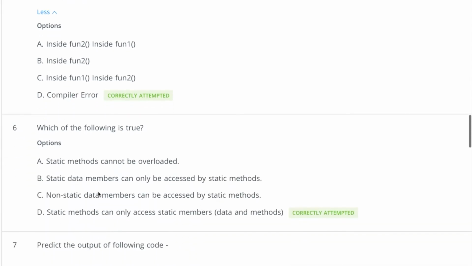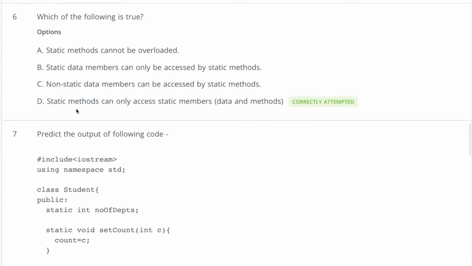Clear? Coming to the sixth question, which of the following is true? Static methods cannot be overloaded, and that's incorrect. Static data members can only be accessed by static methods. That is also incorrect because static data members can be accessed by other members also. Third point, non-static data members can be accessed by static methods, and that's incorrect because a static method can only access static members, right? So this is the correct option.